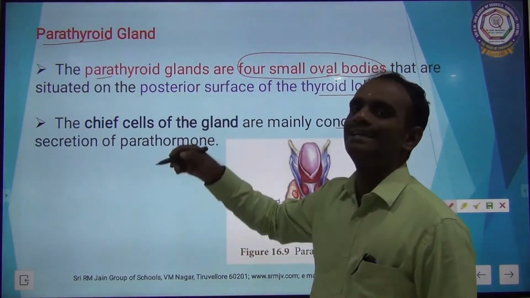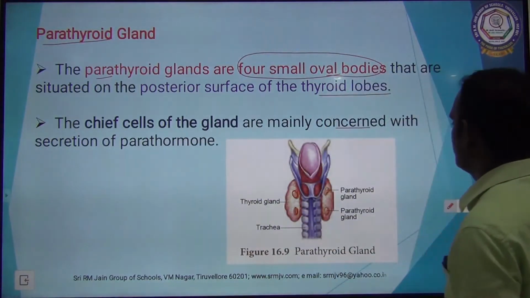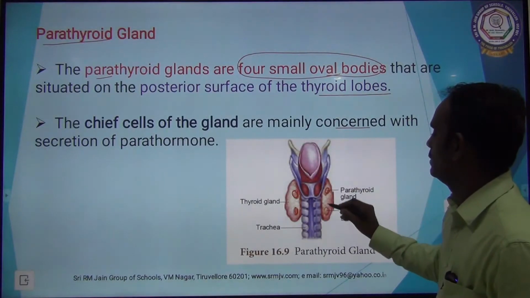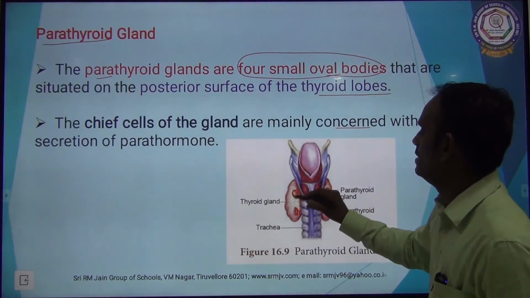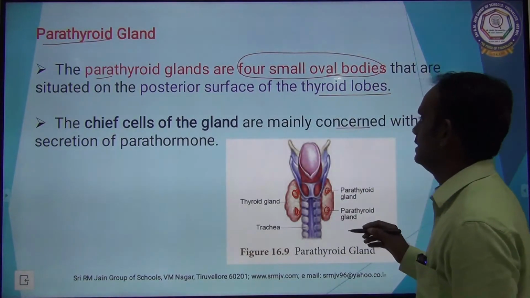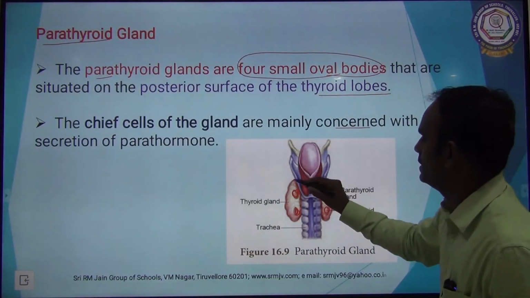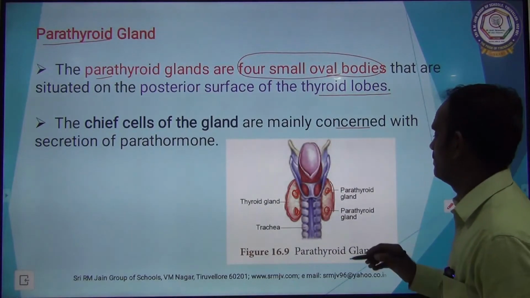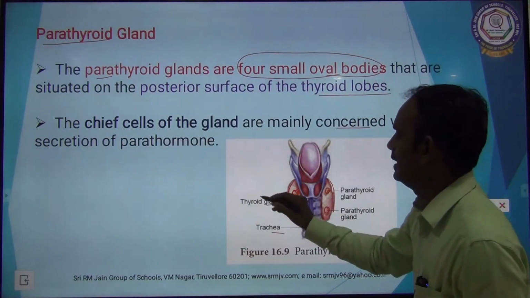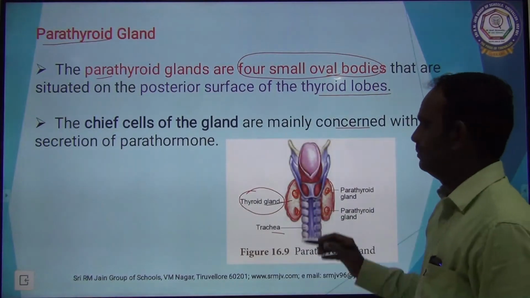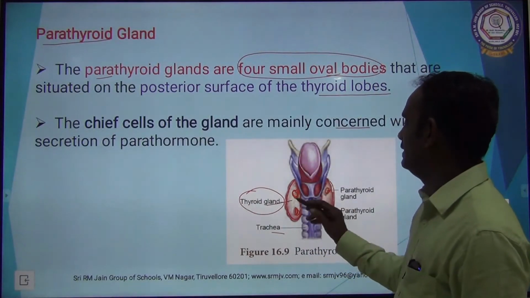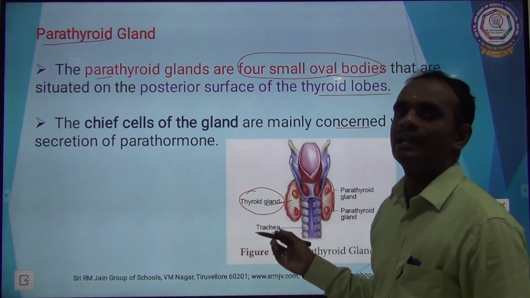The parathyroid gland secretes parathormone. See the picture here. This is a parathyroid gland. Four small oval shaped bodies, that is called the parathyroid gland. It is situated on the posterior side of the lobe. This is called the trachea. This region is called thyroid gland. The thyroid gland has two lobes that lie on either side of the trachea.